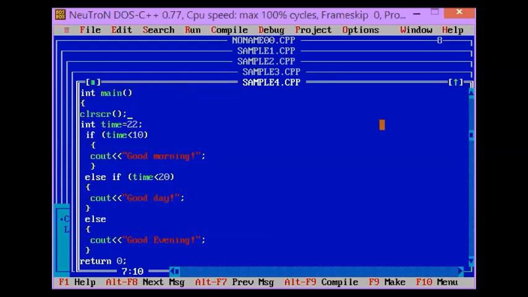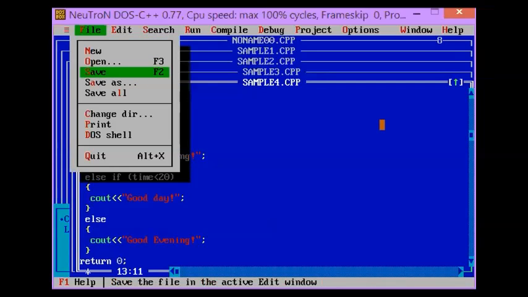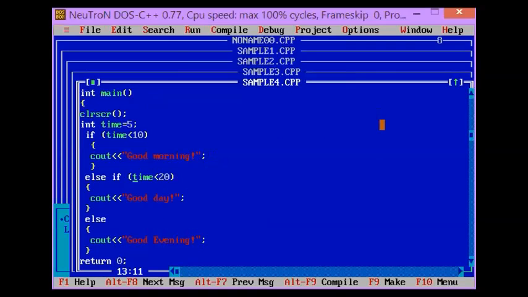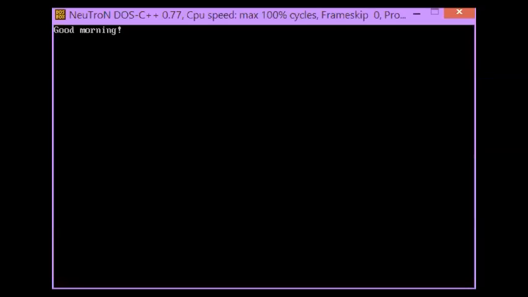So if we change the value of your time to maybe 5, so int time is equal to 5, let's see the output. Let's run the program. So the output is good morning. Why is it good morning?